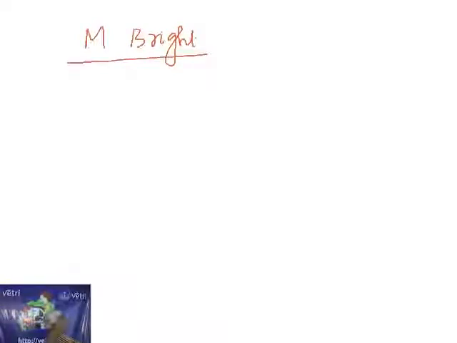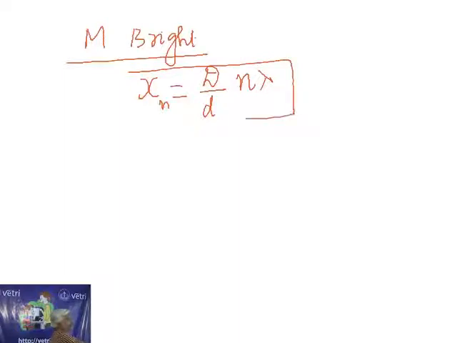If M is bright, we have to find the path difference. For path difference, the distance of the bright band is capital D by small d into n lambda. This is the formula to find the distance of the nth bright band. The problem asks us to calculate the distance of the nth bright band, so we use this formula: x suffix n is equal to capital D by small d into n lambda.